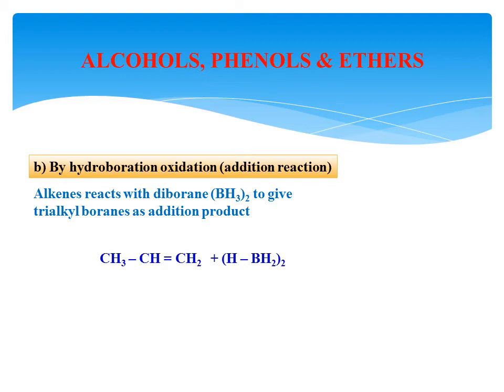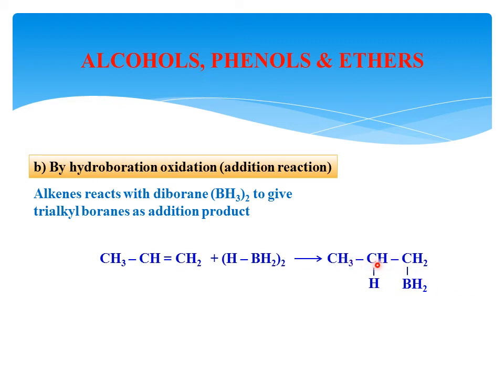This BH3 we have written as H-BH2. Among this H-BH2, one H goes to one unsaturated carbon and the BH2 goes to the other unsaturated carbon. On either side of the unsaturated carbons, both species are added, meaning the double bond is converted into a single bond.